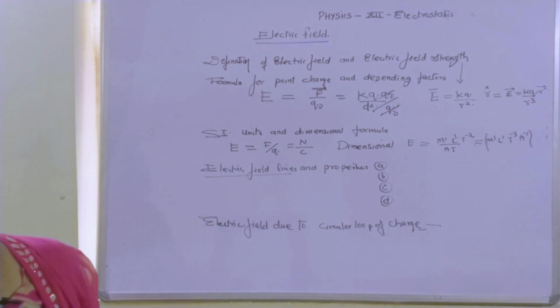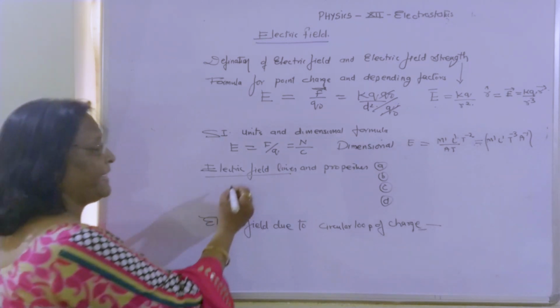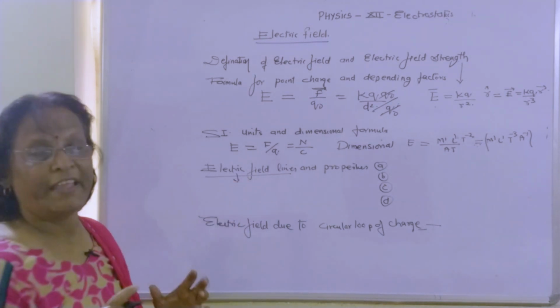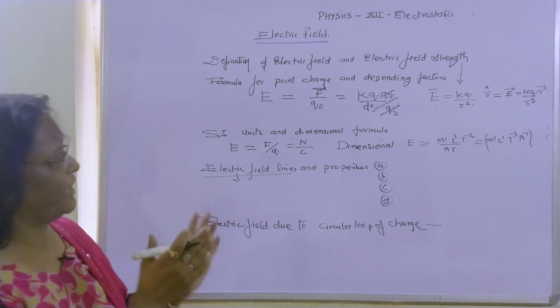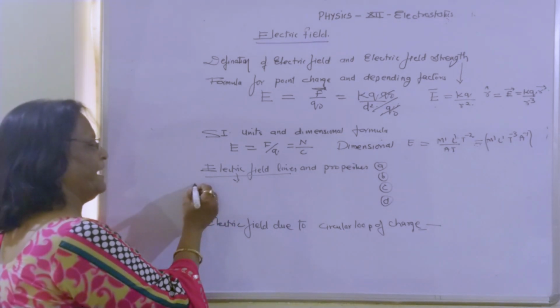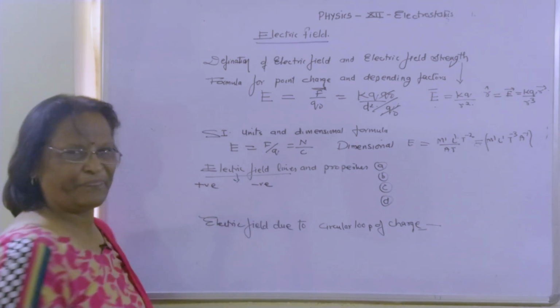Now, how can these electric field lines be defined? For defining them, keep in mind the concept that we have one positive charge and one negative charge.